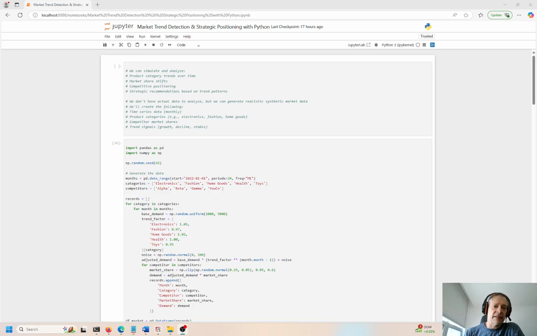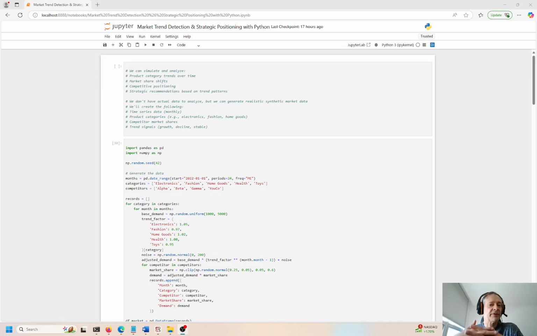So we can simulate and analyze product category trends over time, market shares, and shifting market shares over time, competitive positioning, strategic recommendations based on patterns and trends. We don't actually have to analyze the data in multiple different ways, but we can make generic but realistic synthetic market data. That's what we're going to create today.